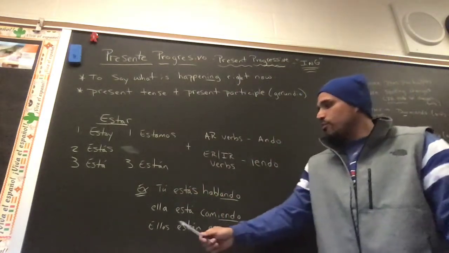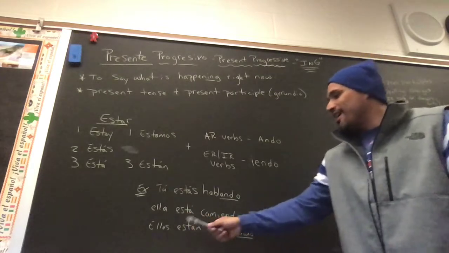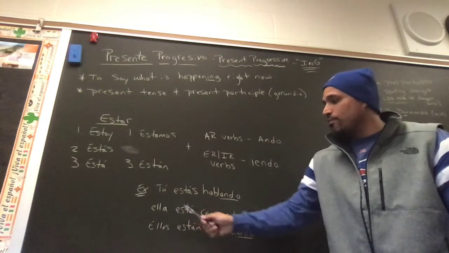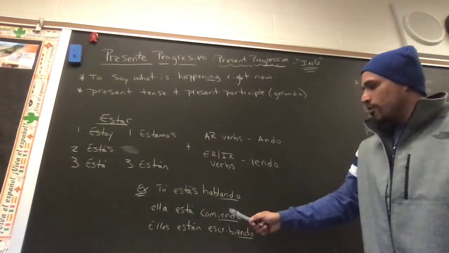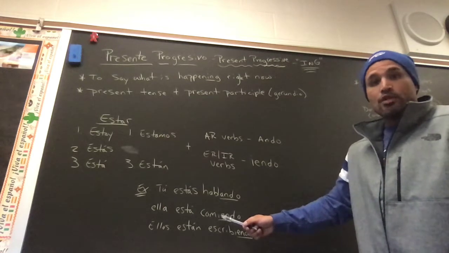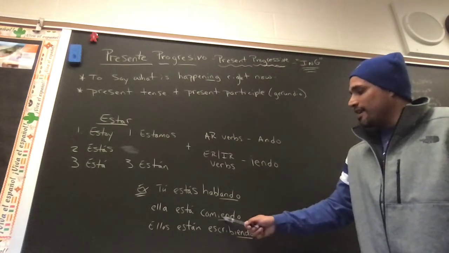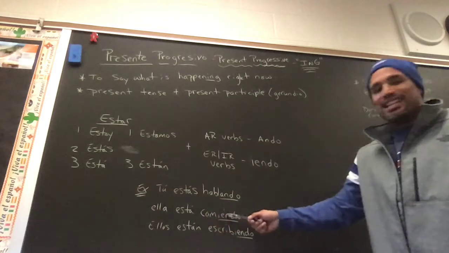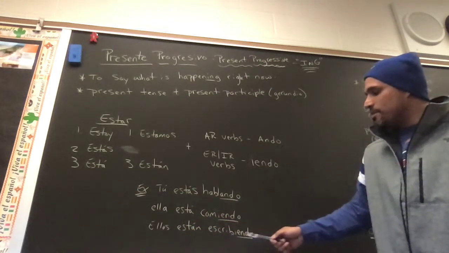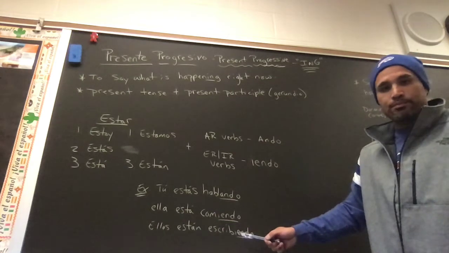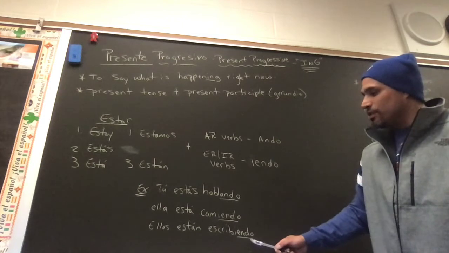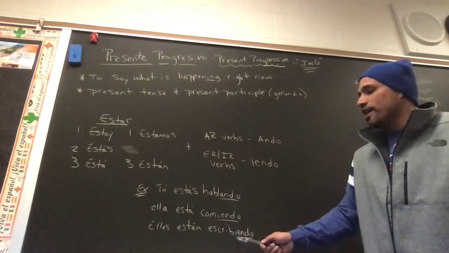Another example, otro ejemplo. Ella está comiendo. We have estar in the ella form, conjugated in the present, and then we have our present participle or our gerund. It's an ER verb, so we drop the ER and we add IENDO. She is eating. And the next one, ellos están escribiendo. Here's an IR verb, so we drop the IR and we add IENDO. They are writing.